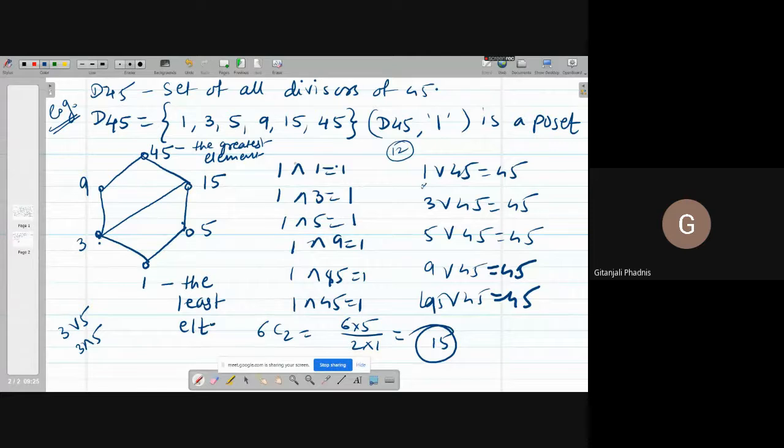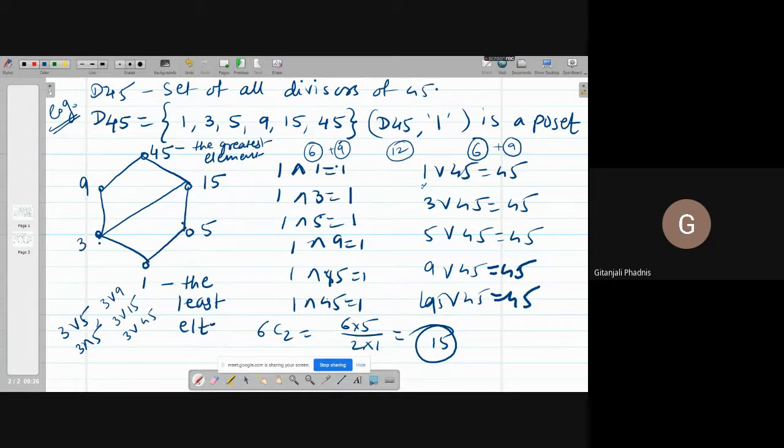For meet I am getting 6, and for join I am getting 6. So I am left with 9 more for meet and 9 more for join. Then 3 join 5, 3 join 9, 3 join 15, 3 join 45. Likewise, you can list them out.